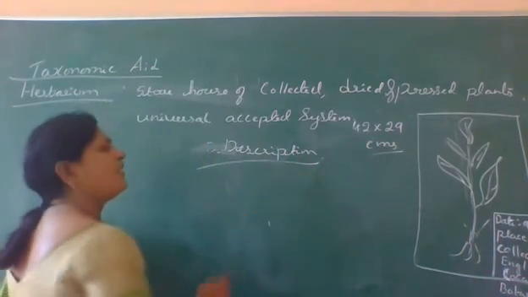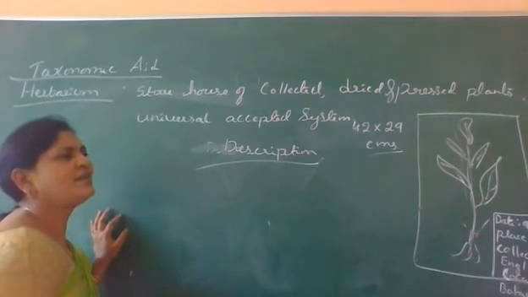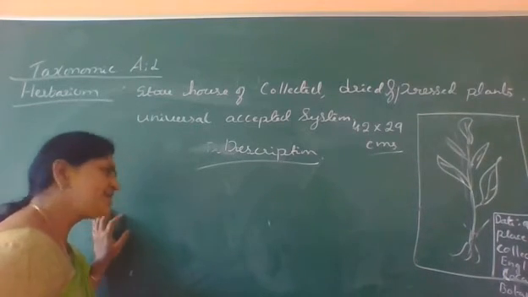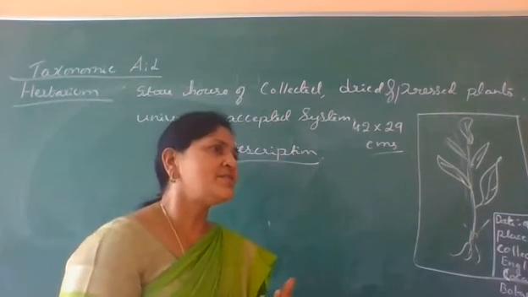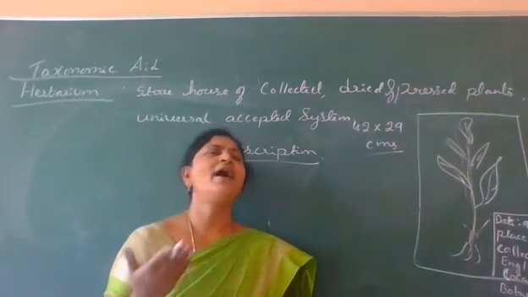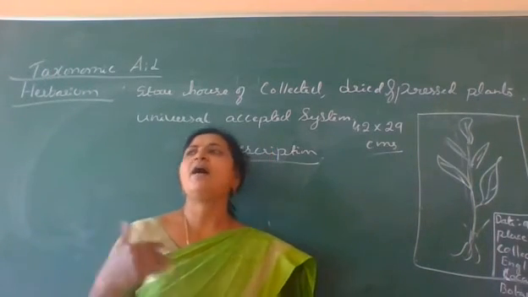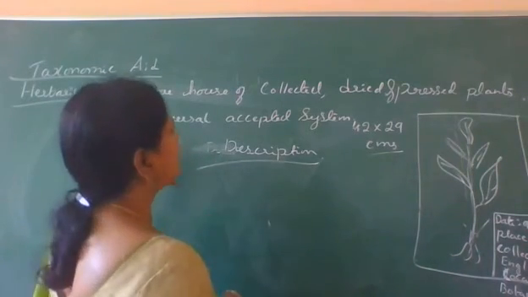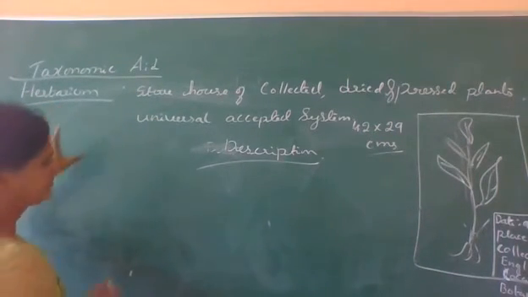This is one of the major storehouses of plants, and we can use this for the present as well as for the future. Those plants that are rare in number, we can collect and preserve. In future they may become either endangered or extinct. So that is one of the main advantages of this taxonomic aid called herbarium.